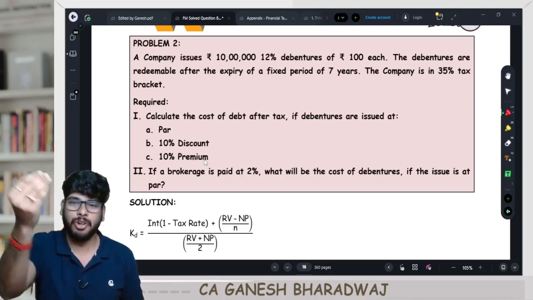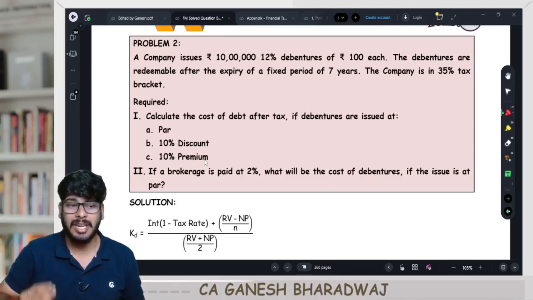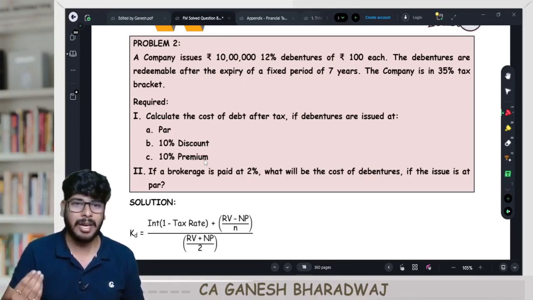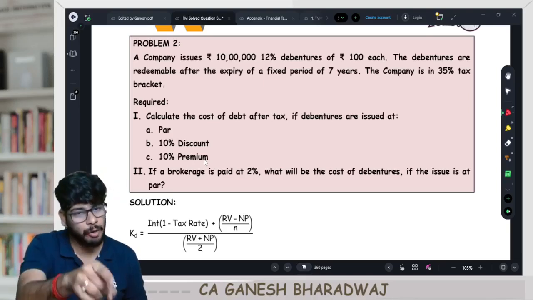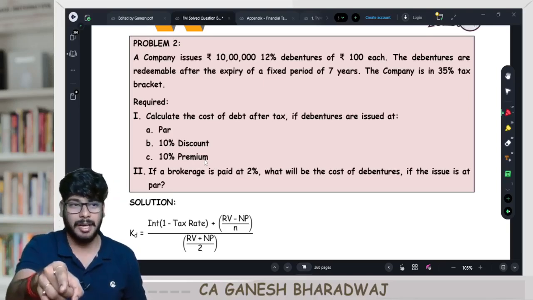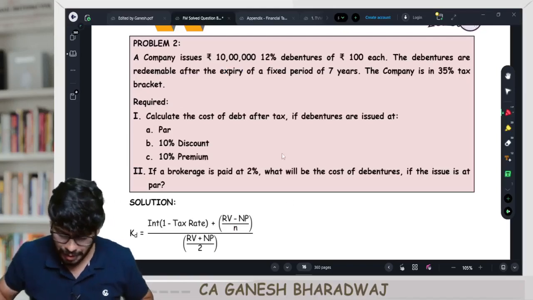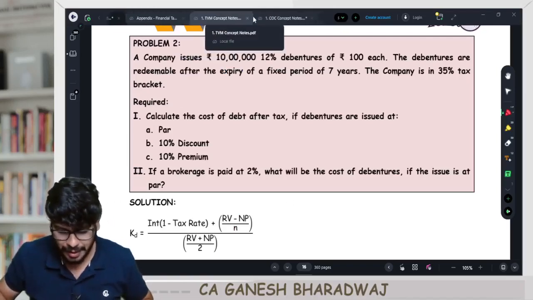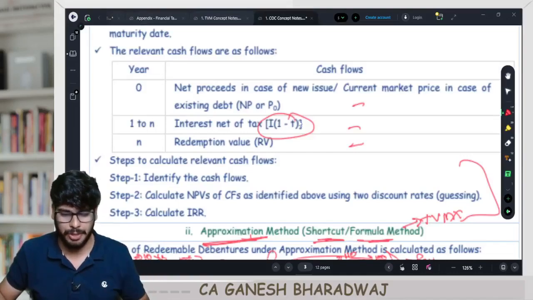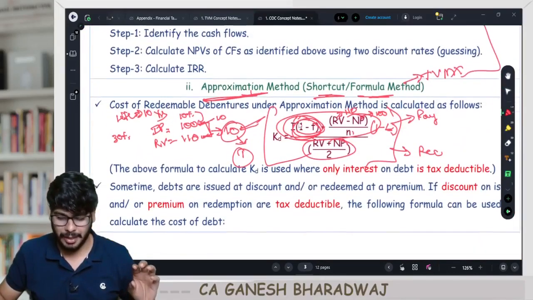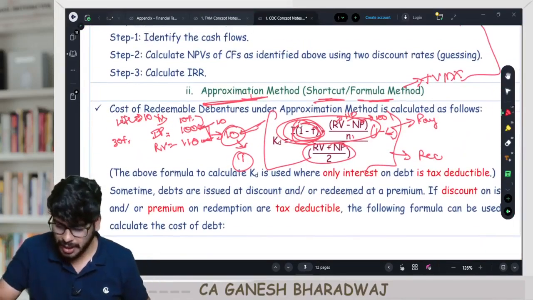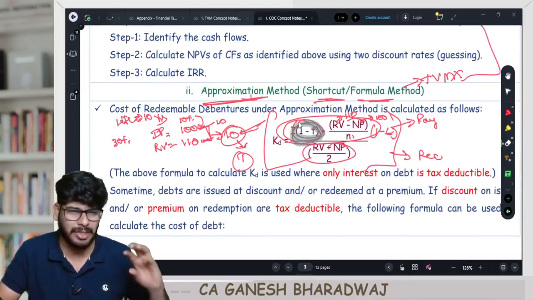You should know. Tomorrow you're sitting for an interview, right? And if someone is asking you the logic of why you are calculating KD, why KD has this formula, now you will be able to tell them, right? And one more thing I want to tell you. Is this formula method correct? Is this the correct approach? Is the formula method I taught you correct? As in, it is not the very right approach.